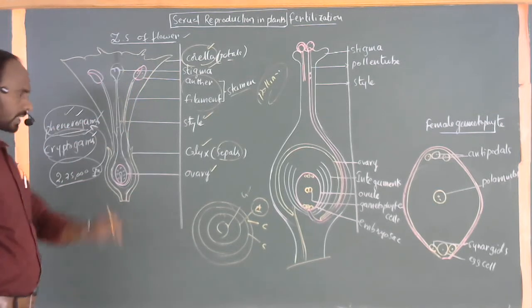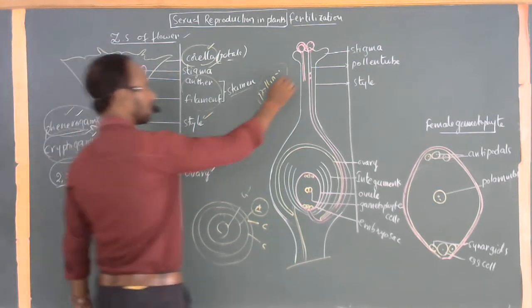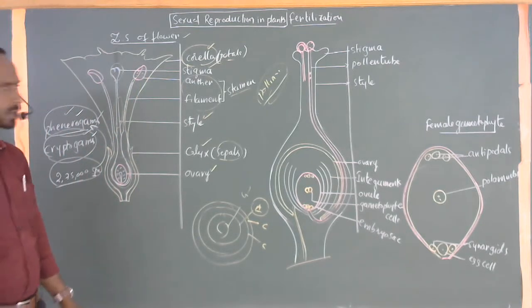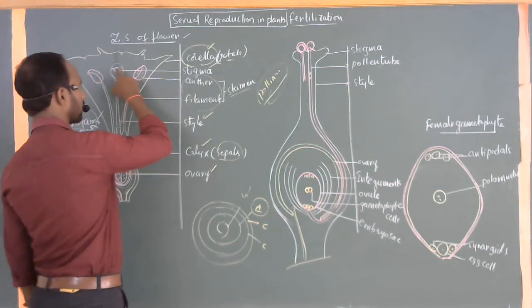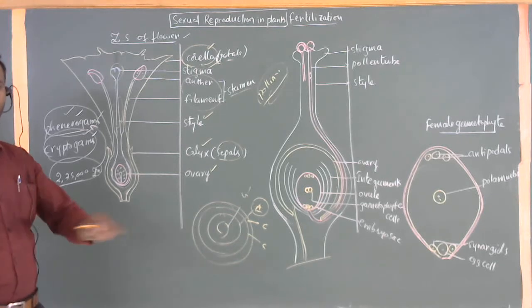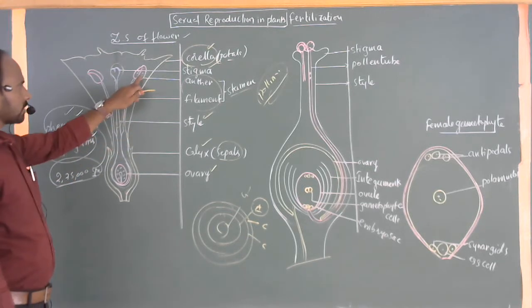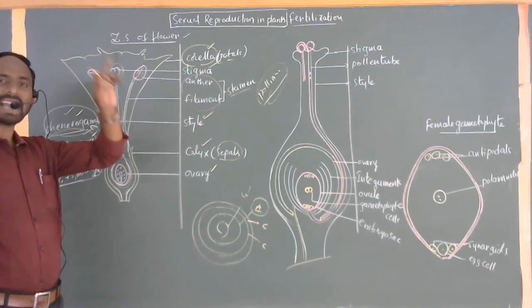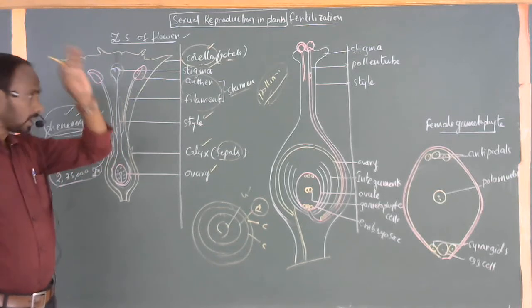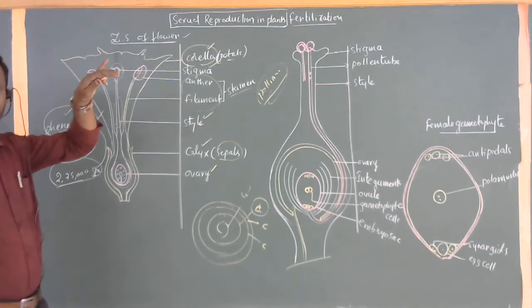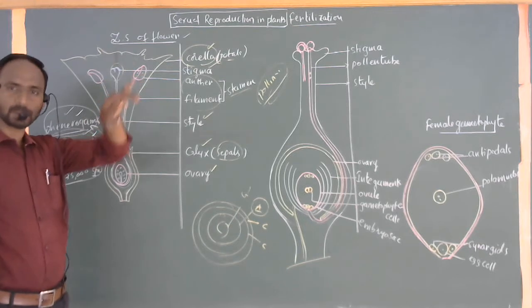When the pollen grains transfer from the anther to stigma, then automatically the process is called fertilization. One more thing. Pollination is basically of two types: self-pollination and cross-pollination. Transferring of pollen grains from anther to stigma of the same flower of the same species is called self-pollination. Transferring of pollen grains from the anther to stigma of another flower of the same species is called cross-pollination.